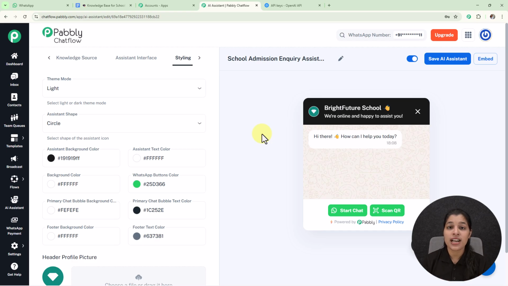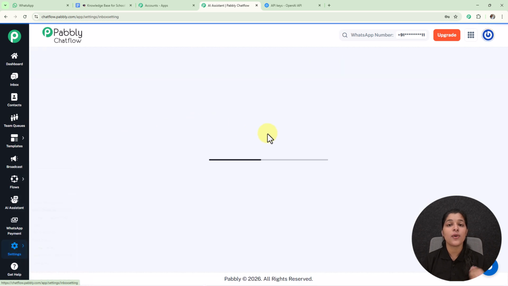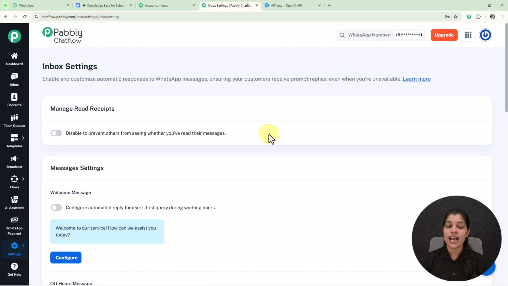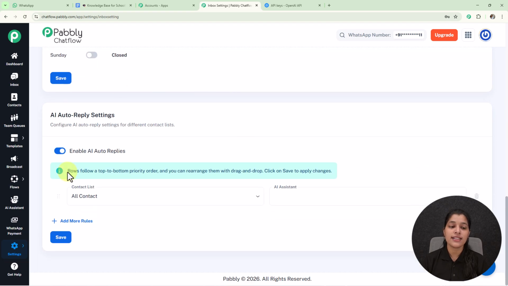So now I have shown you the process of creating the AI assistant, saving it, and embedding it. And now one more task is remaining, that is enabling AI assistant for all your contacts or a particular chat. So for enabling this AI assistant for all your contacts, you just have to go towards the settings, and here we are getting this option for inbox settings which you have to select, and here we land on this page where you just have to scroll down, and at last we are getting this option for enable AI auto replies which you have to keep enabled.